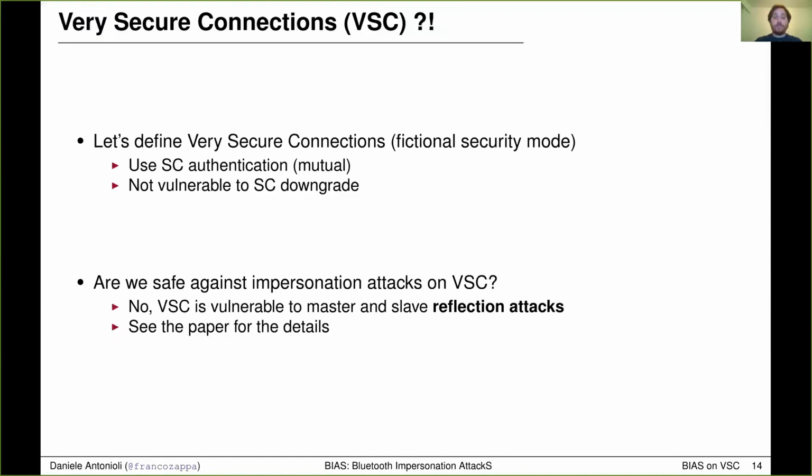The answer is no, because Very Secure Connections is still vulnerable to master and slave reflection attacks, where the attacker can switch role before sending his response and can reflect the received response back to the victim. Have a look at the paper for more details about those reflection attacks.